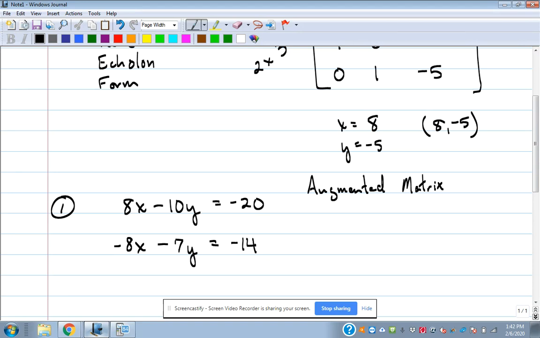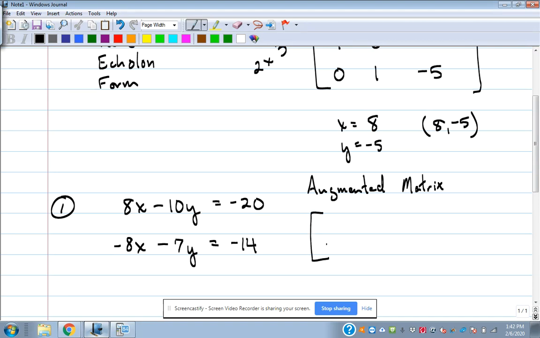And that's the answer. That's the easiest thing in the world. I hope they ask you three or four of those, but they're probably not. But the augmented matrix, look at our system here. We got how many rows? 2. Look at our columns: X, Y, answers. So we got 2 by 3. So our augmented matrix is going to be 2 rows by 3 columns.